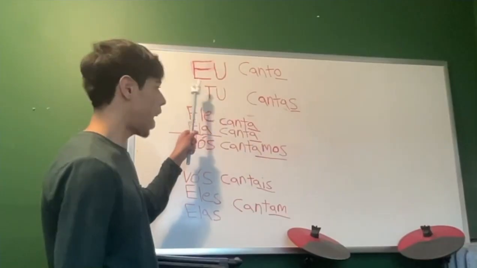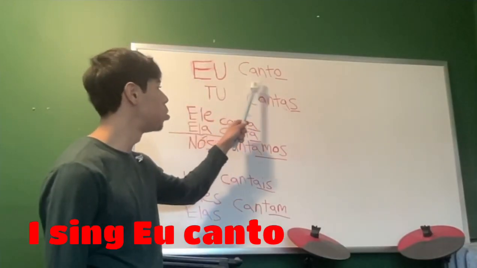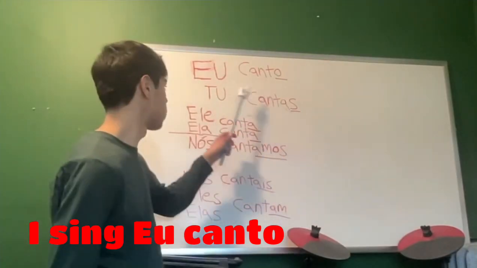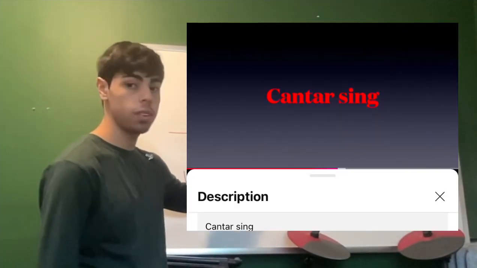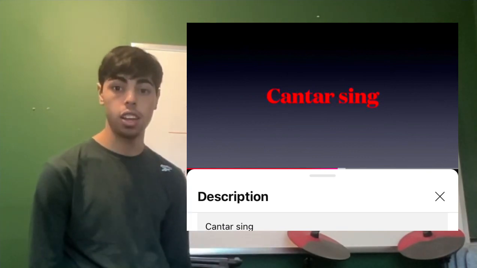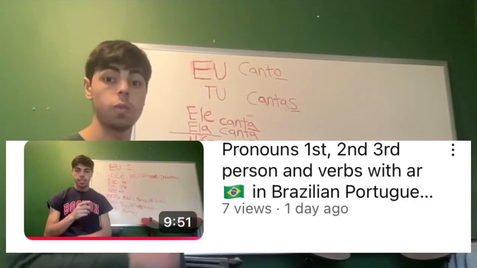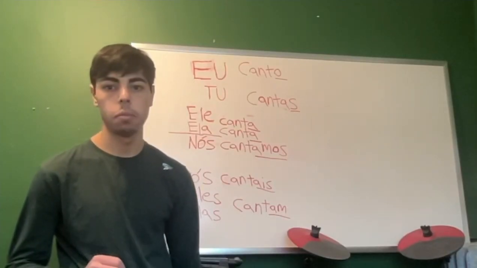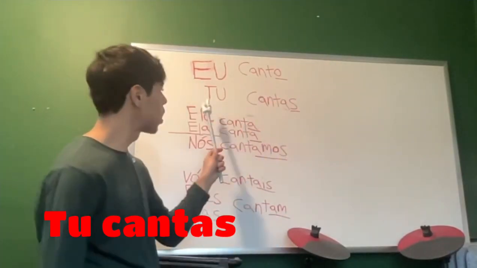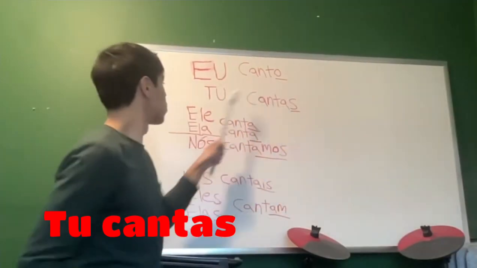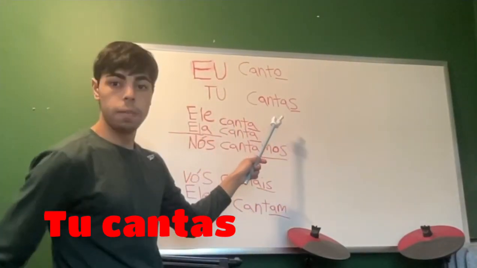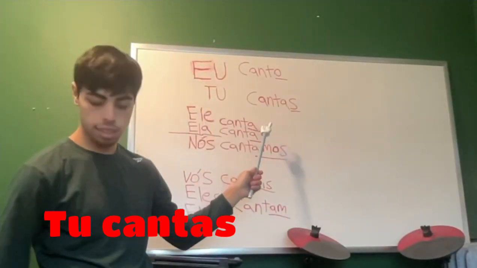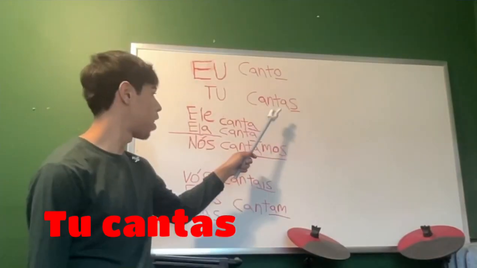But when you say, I sing, eu canto. Eu canto. So, eu canto, I taught you about the verb sing in Portuguese, cantar, on the last video. If you haven't checked it out, it's over at this channel. You just have an R at the end if it's an infinitive form. But now it's conjugated. Tu cantas. Tu cantas. If you look right there, you have an S at the end. Tu cantas, because it's conjugated. That's why you have an S at the end.